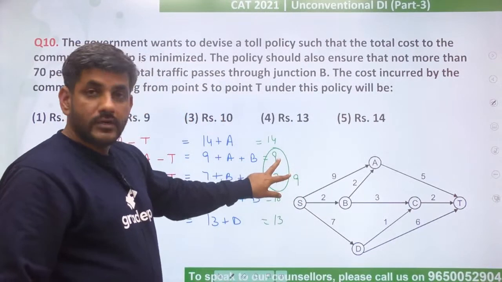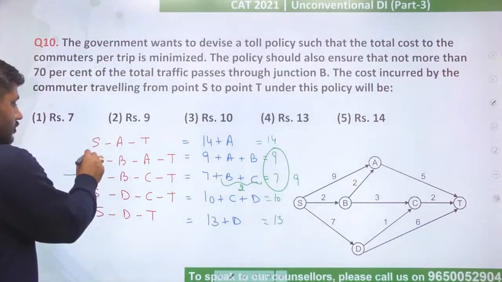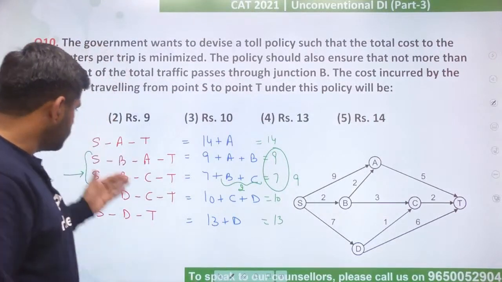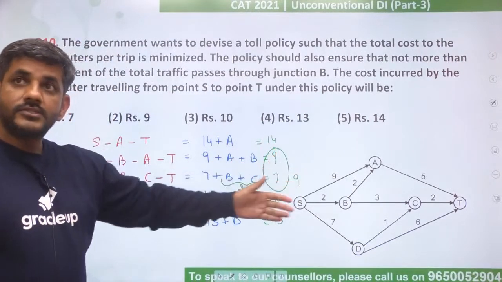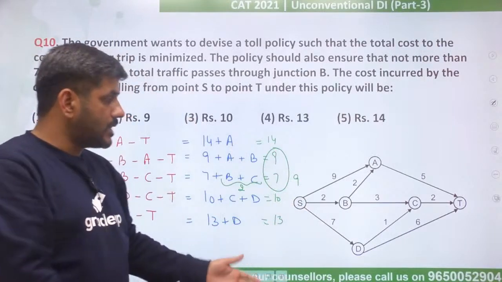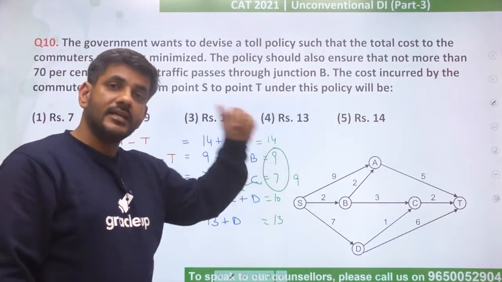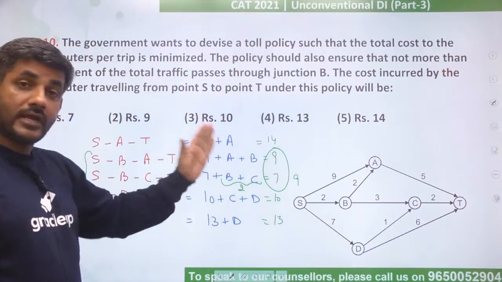Then these 2 will be lowest. Then all the people will go via these 2 roads, but they are also going via B. Now this other one is also going via B. Still all 100% of the people will be going via B. So that is again a problem. I'll have to further increase it a bit so that not all people go via B.